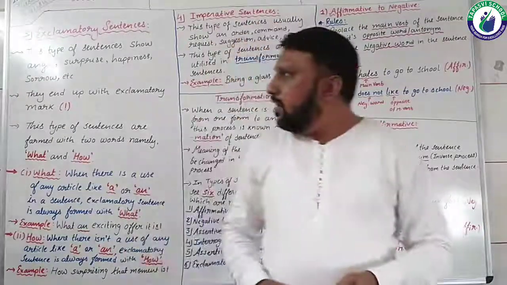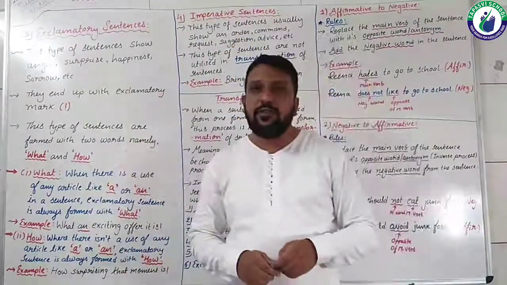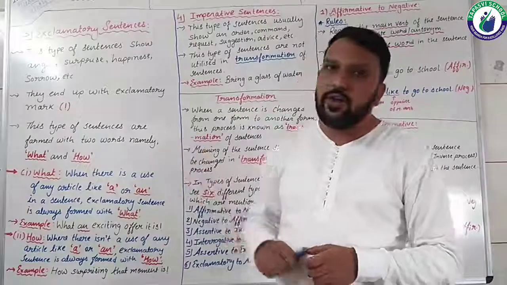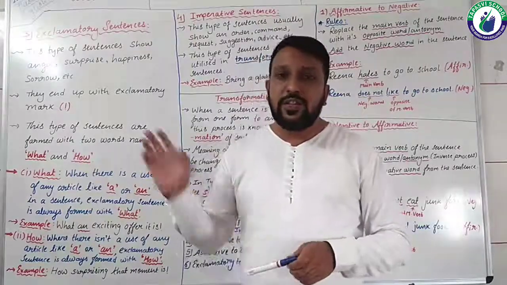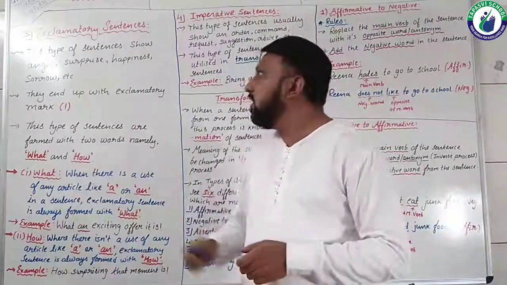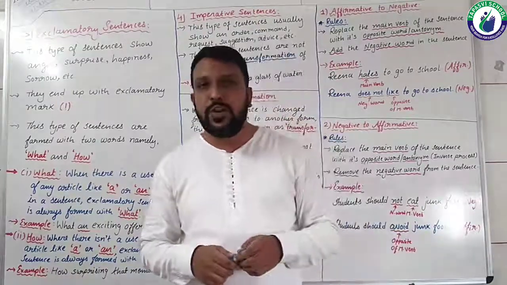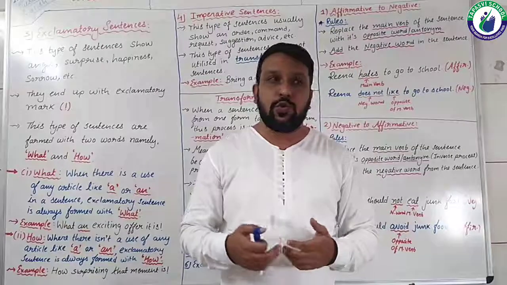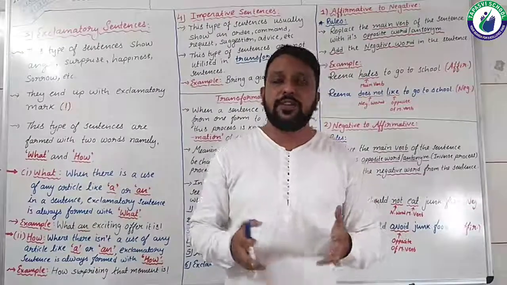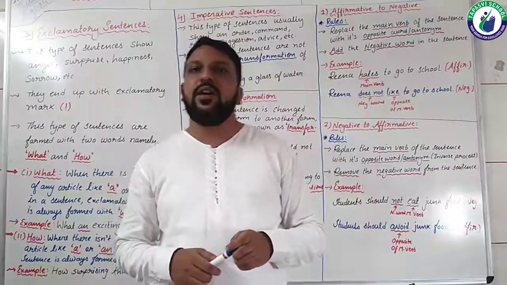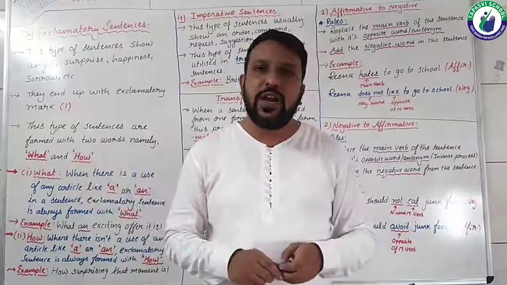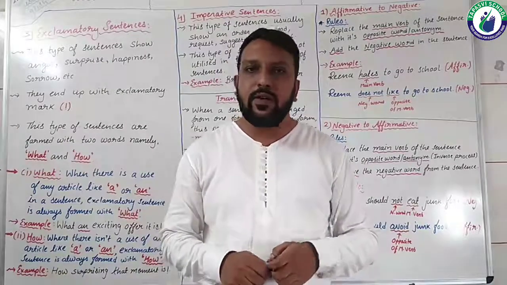Now let me give you a quick recap of whatever we have done in this video, students. In this second video we have seen exclamatory sentences first, which usually show or denote anger, surprise, happiness, sadness, etc., and they usually end with the exclamatory mark.